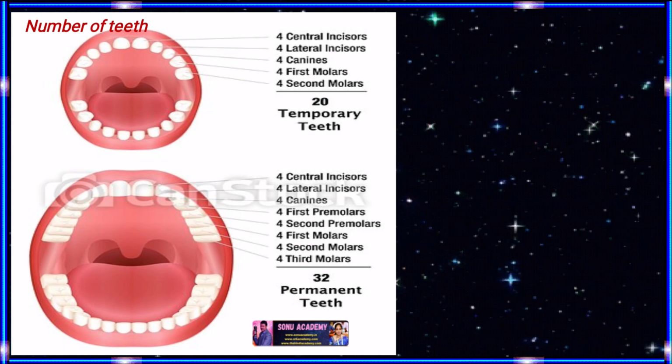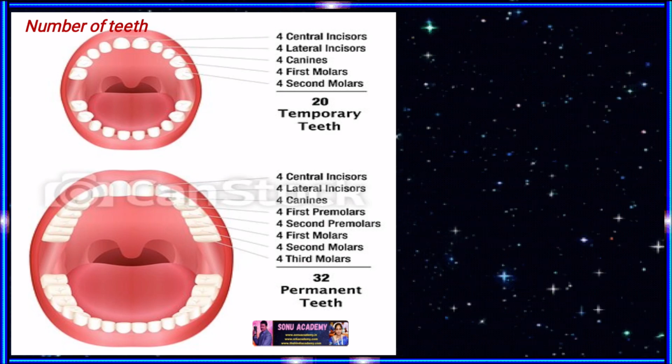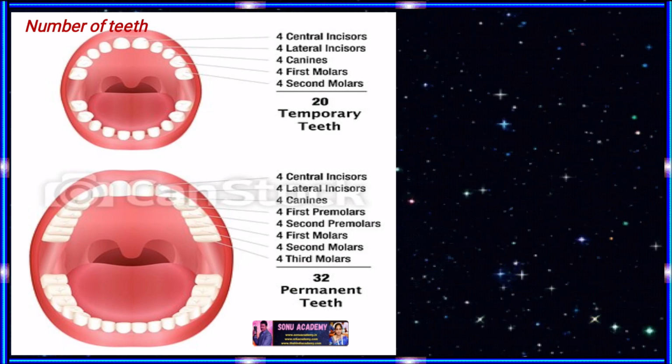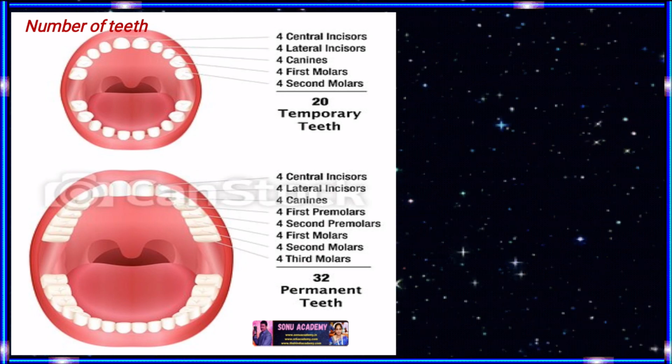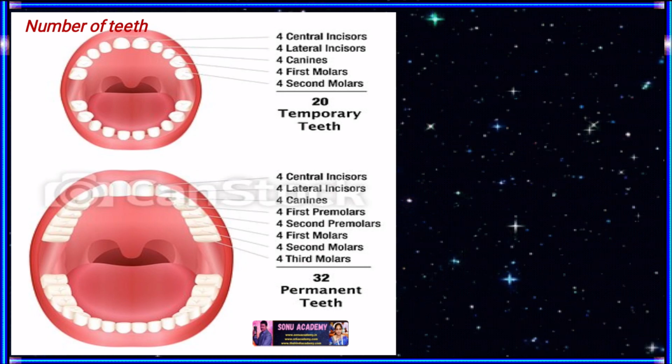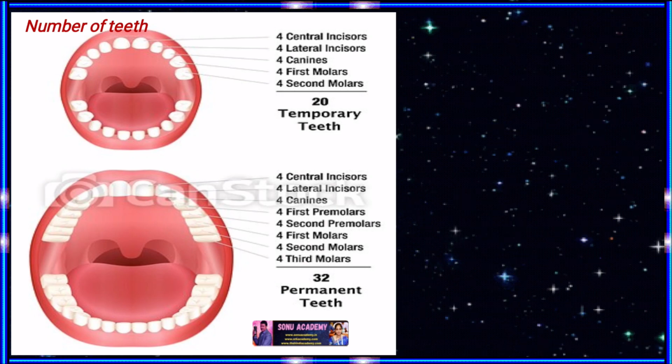The permanent teeth begin to replace the milk teeth in the 6th year of age. These teeth are 32 and usually completed by the 20th year.